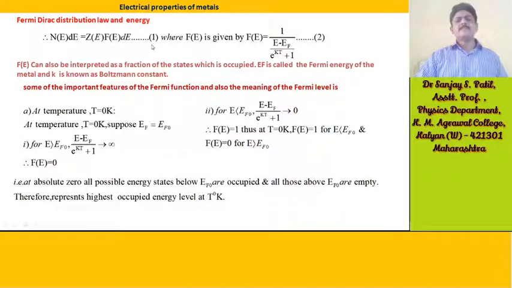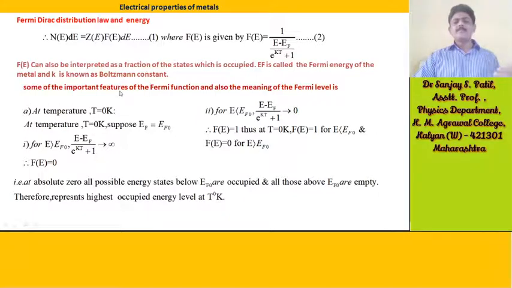Suppose this is equation 1. Where f(E) is given by f(E) equal to 1 divided by e raised to (E minus EF) divided by kT, whole plus 1. Suppose this is equation 2. f(E) can also be interpreted as the fraction of the states which are occupied. EF is called the Fermi energy of the metal and k is known as the Boltzmann constant.